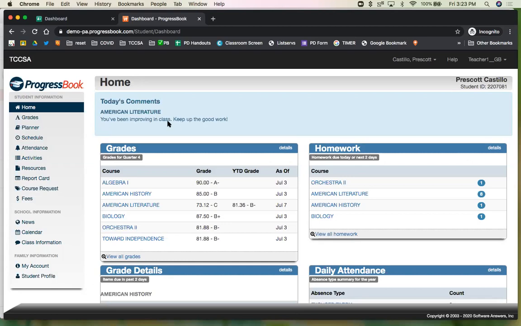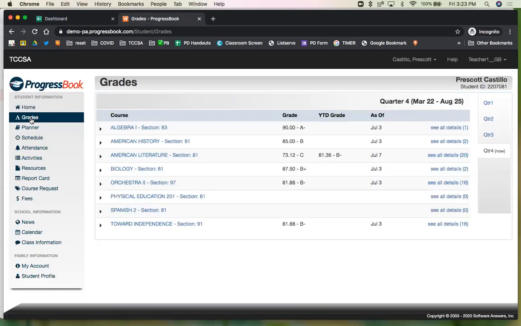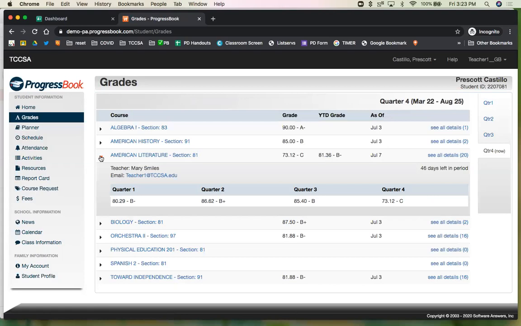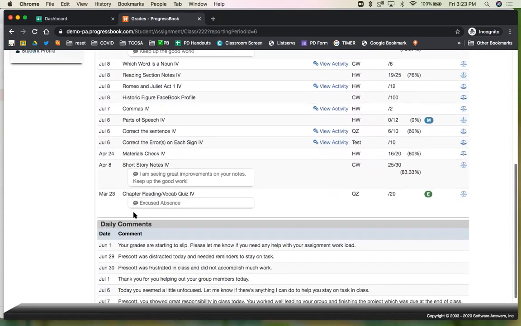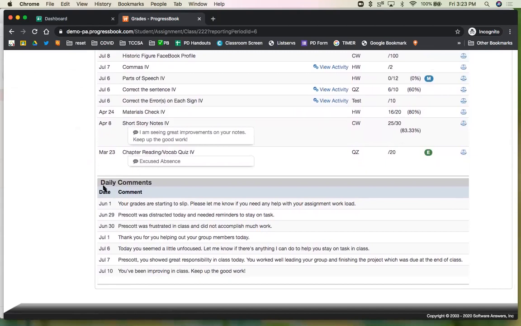So we know parents aren't going to be in here on a daily basis. So how on earth are they going to be able to check and see if there are other comments? Well, one way to do that would be go to their grades. And when you click on grades, it lets you expand a class. And I can even click on the entire title of the class to see the details, all the different assignments. If I scroll down, here is where the daily comments will appear.